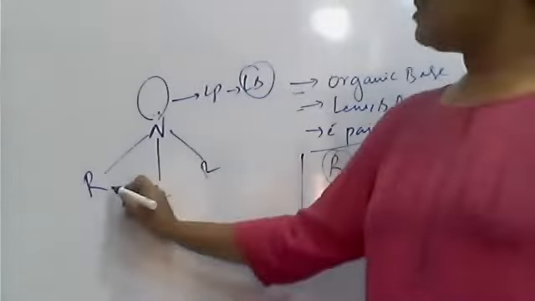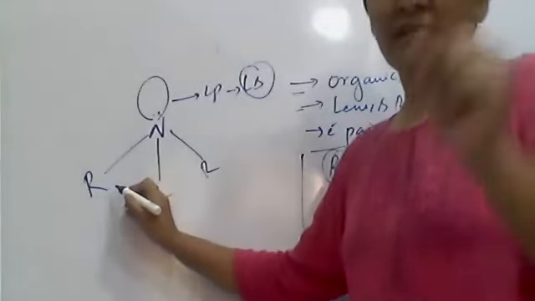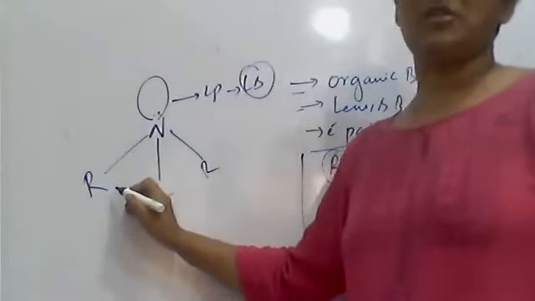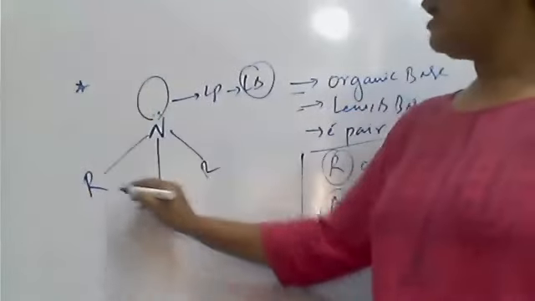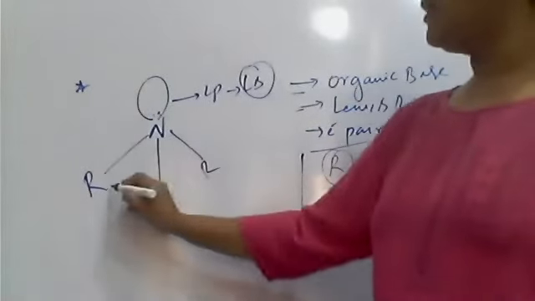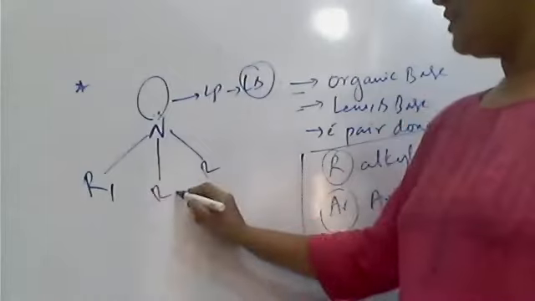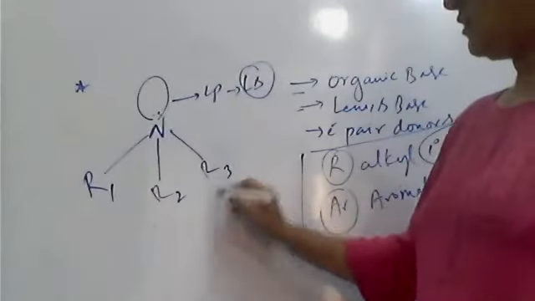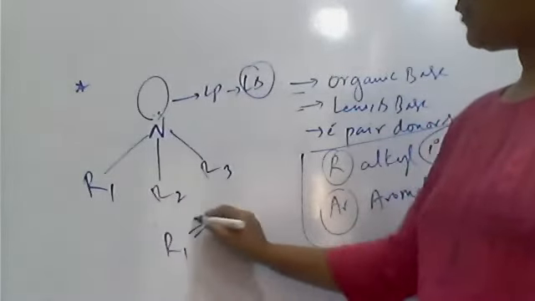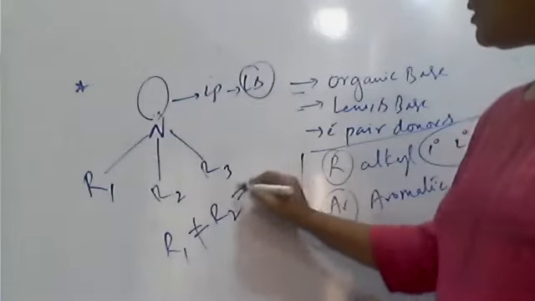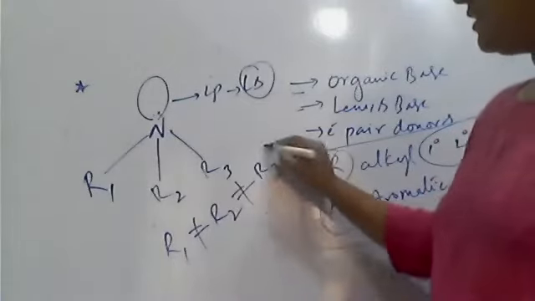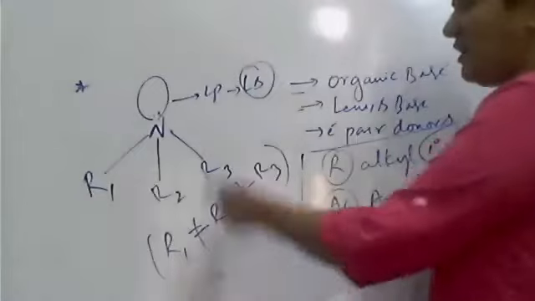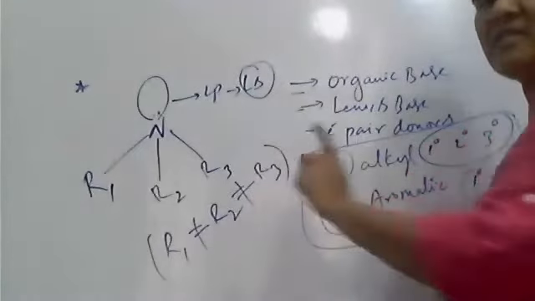Suppose these 3 groups, note this point, because this week you have optical isomerism also. This is an important point. If the 3 alkyl groups are different, first R1, second R2, next R3, meaning R1 is not equal to R2, R2 is not equal to R3. Let one be methyl, another propyl, next ethyl.